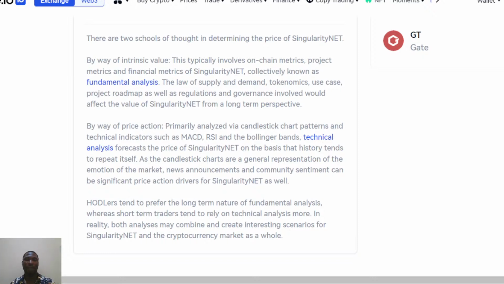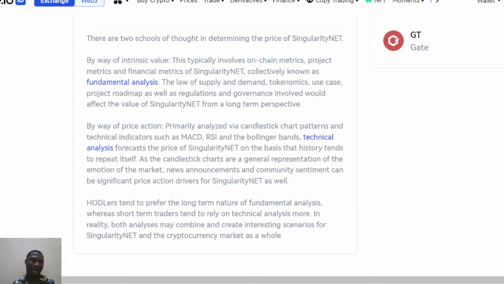Apart from that, a candlestick chart is a general representation of the emotion of the market, the way the market moves.